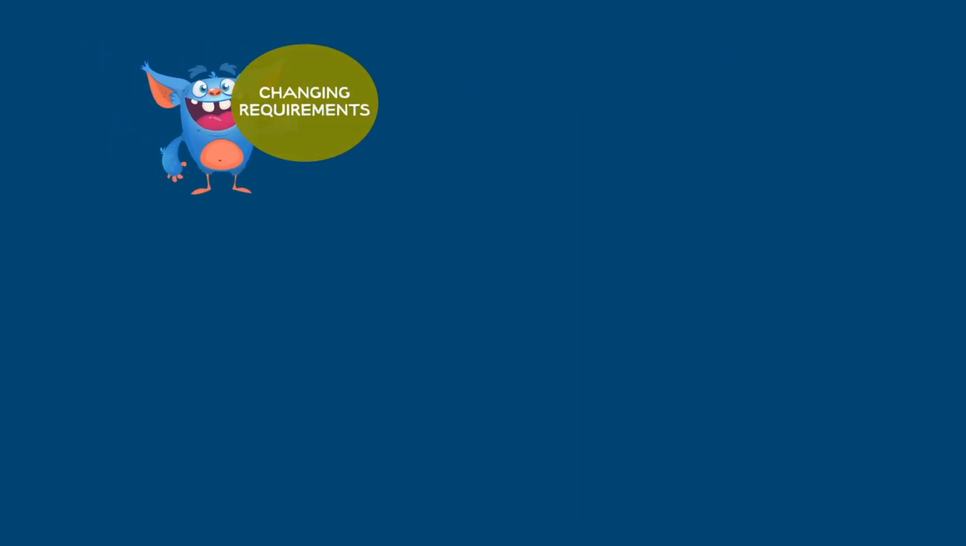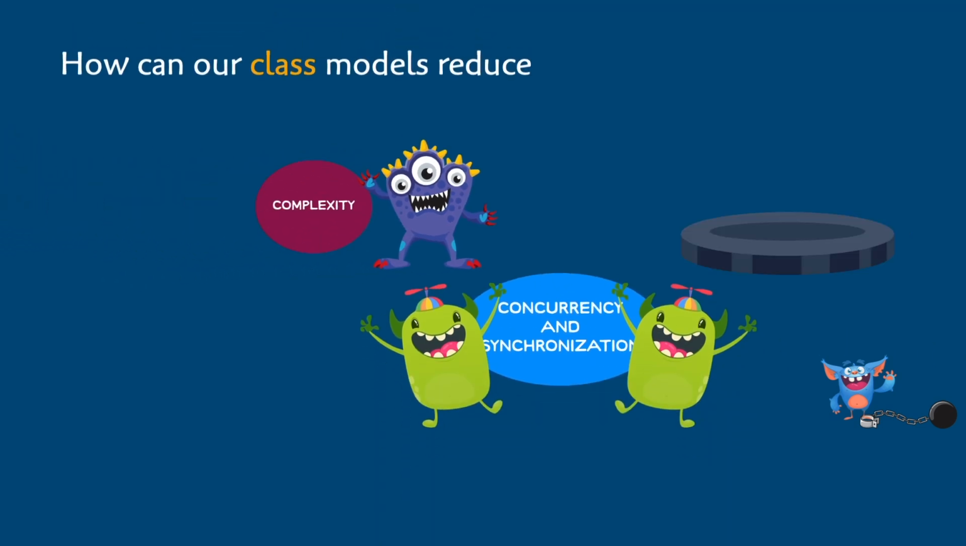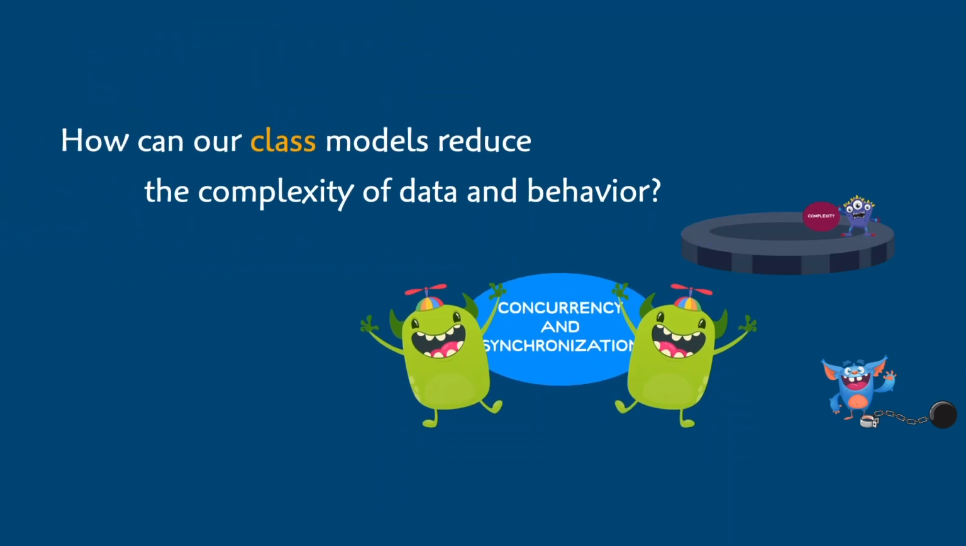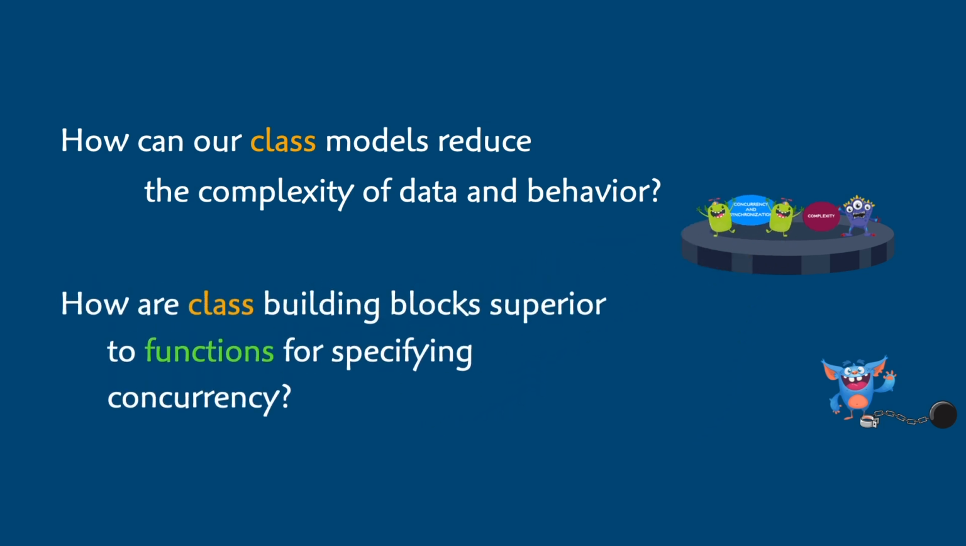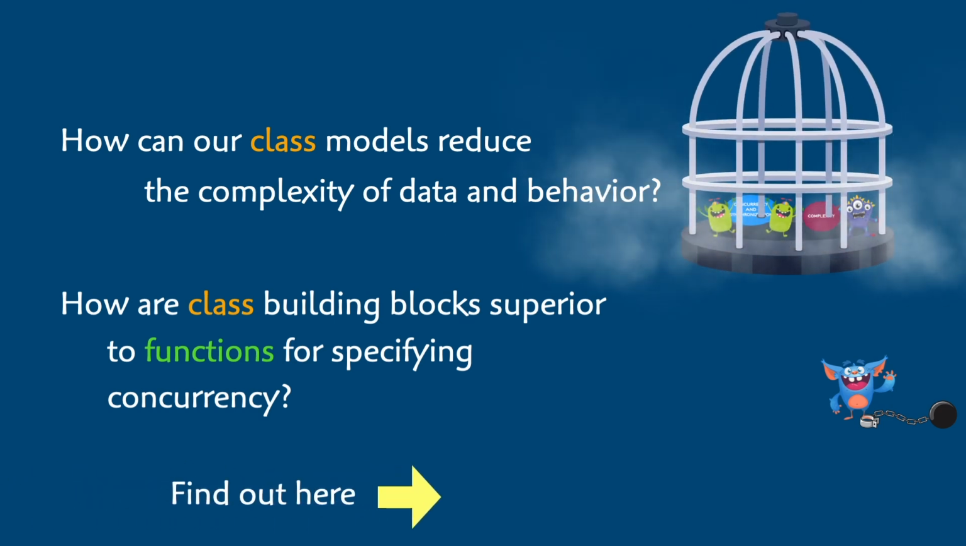So much for the requirements change daemon, but what about those other two I introduced? How can our class models reduce the complexity of both data and behavior? And how are class building blocks superior to functions when it comes to specifying concurrency and synchronization? We'll get into all that in Lesson 236.